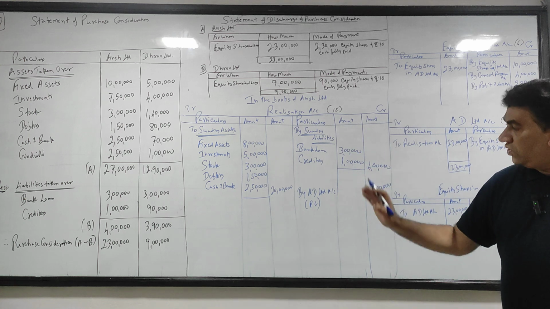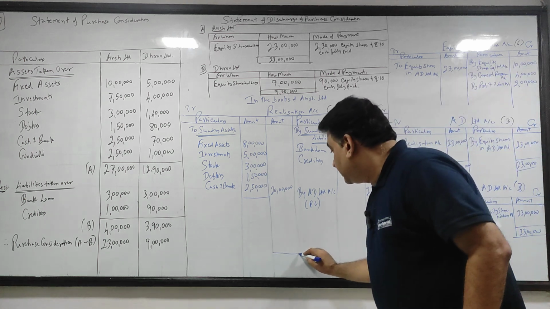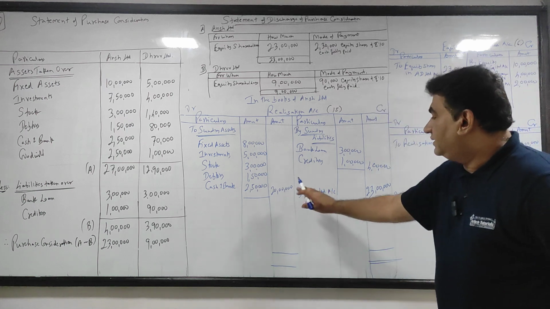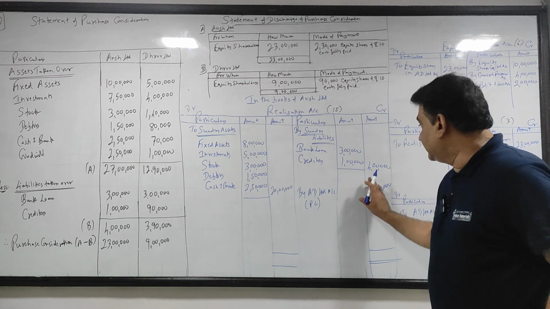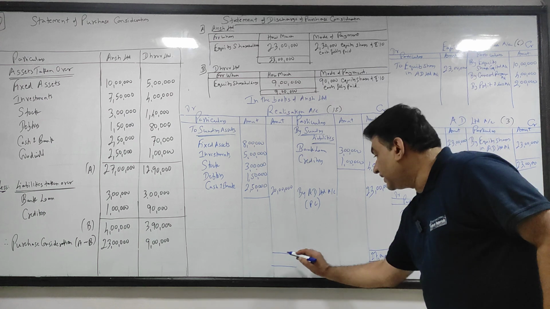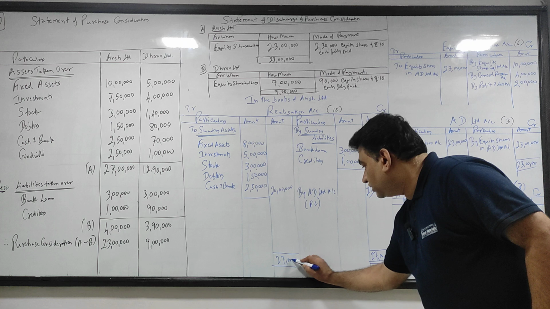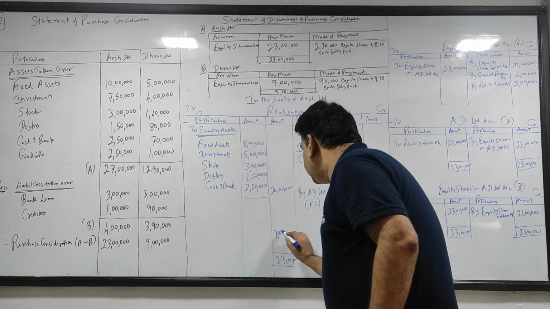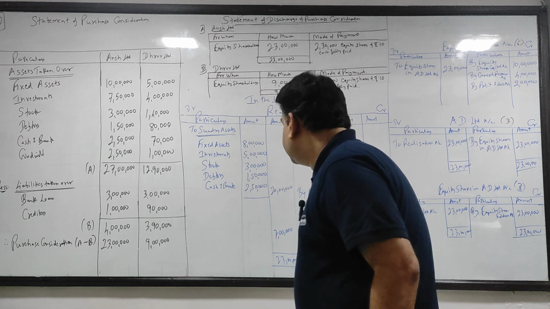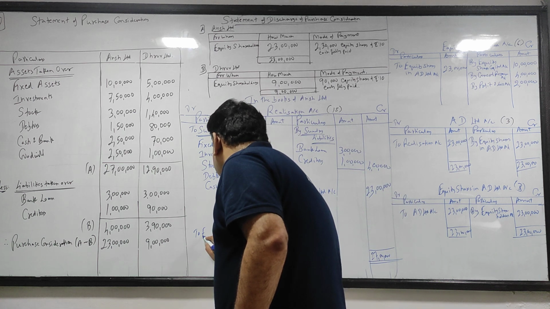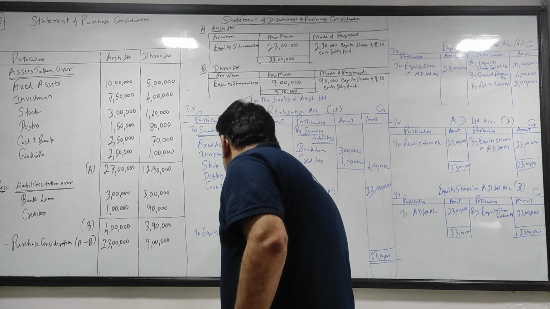Realization. So now close realization. Realization में profit भी आ सकता है, loss भी आ सकता है. Debit side पे 20 lakhs, credit side 27. So can I say 27 lakh credit is more? So credit side 27. 27 minus 20, that is 7 lakhs, and this 7 lakhs goes here to equity shareholders. Why?